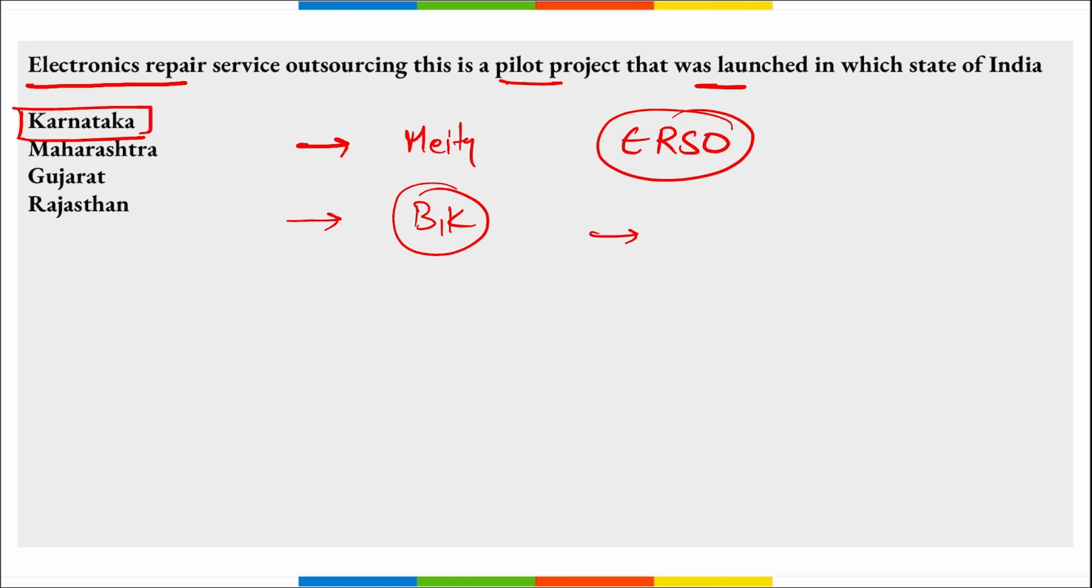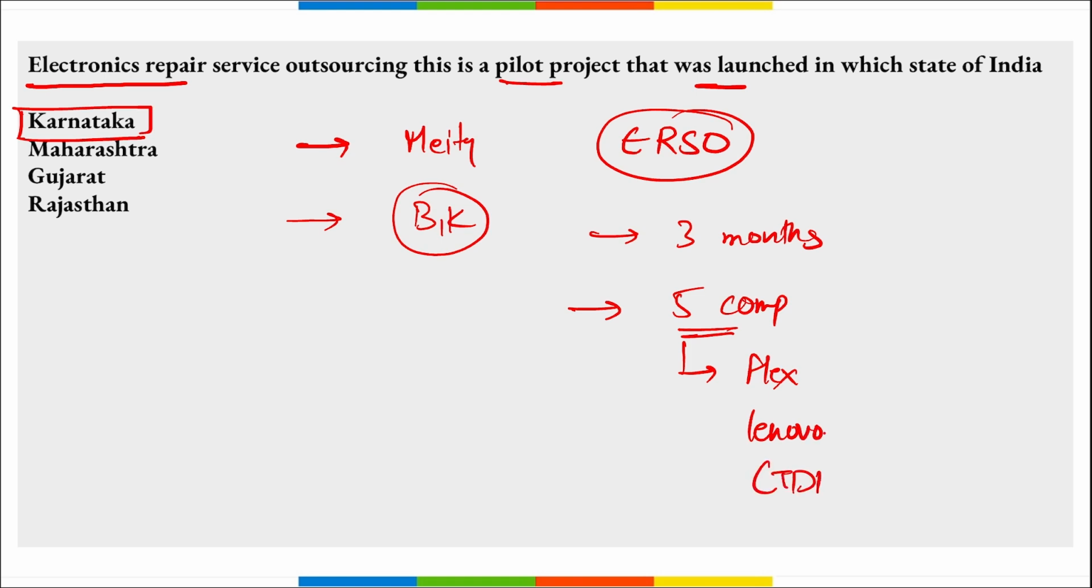This project will be running for 3 months, right? And this is on a trial basis, and this pilot project is along with 5 companies. Which are those 5 companies? Flex, Lenovo, CTDI, R Logic, and AffairsCloud. These are the 5 companies with which this electronics repair service outsourcing pilot project is being run in Bangalore, Karnataka.